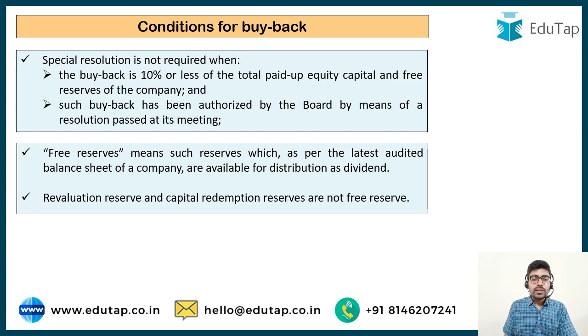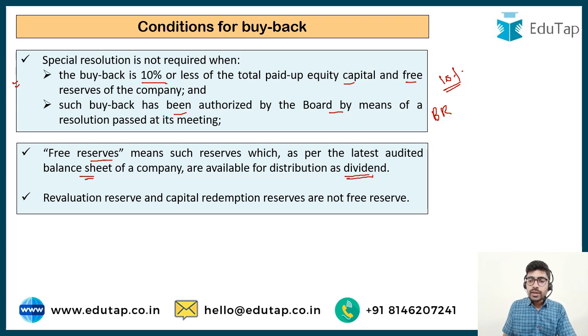Okay, now this question would use this particular condition of buyback, that special resolution is not required if the buyback is up to 10% or less of the paid up capital and free reserves of the company, and such buyback has been authorized by the board by means of a resolution passed at its meeting. So board resolution plus 10% paid up capital plus free reserves का आप कर सकते हो special resolution बिना पास किए. Free reserves are those reserves which, as per the balance sheet of the company, they are available for distribution as dividend.